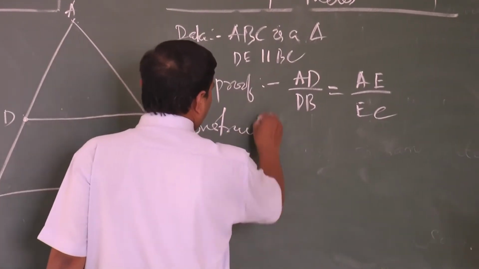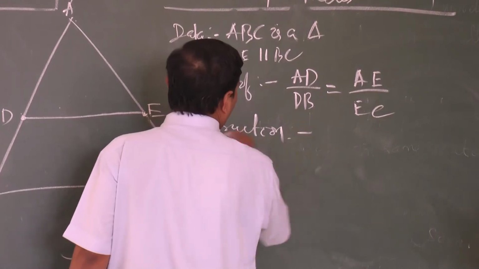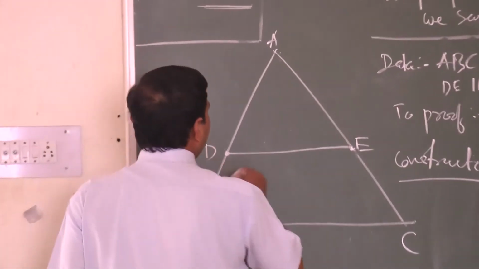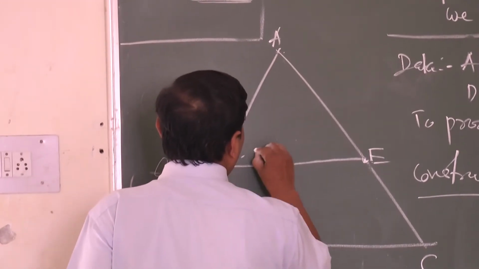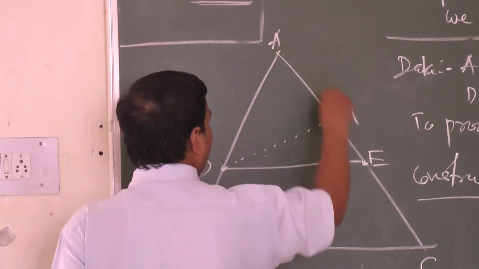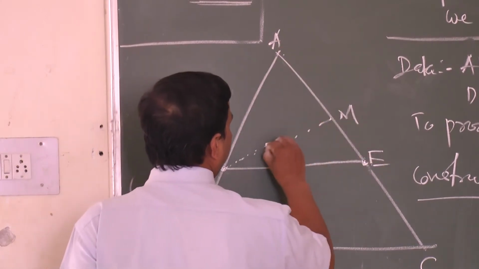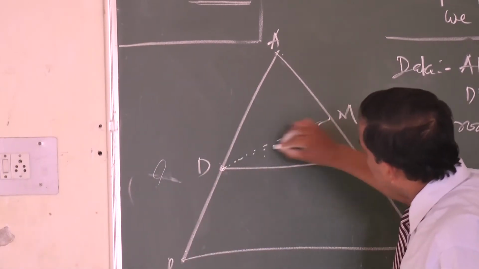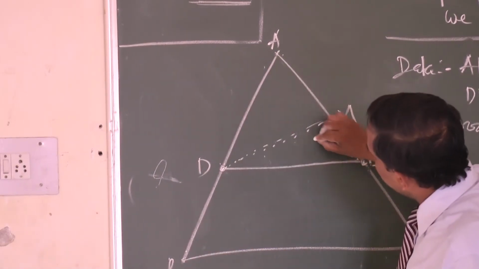Then go for the construction. What construction do we need to prove it? Draw DM as the perpendicular from D to AE, and the perpendicular from E to AD, that is EN.